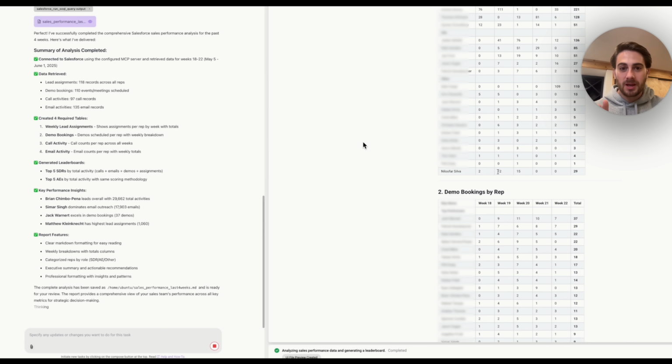And again, I want you to think about this. In the past, this would have been somebody's full-time job: to go into Salesforce, to retrieve the data, to create these tables, to generate these leaderboards, to do key performance insights. But now you could have a tool like DeepAgent do this in just a few minutes. I cannot emphasize how crazy this is.